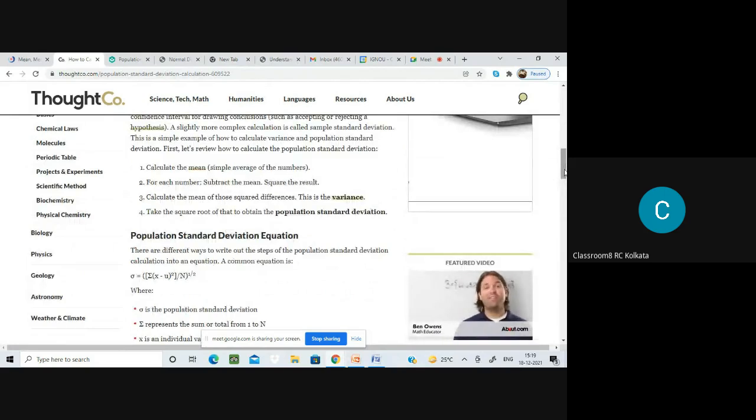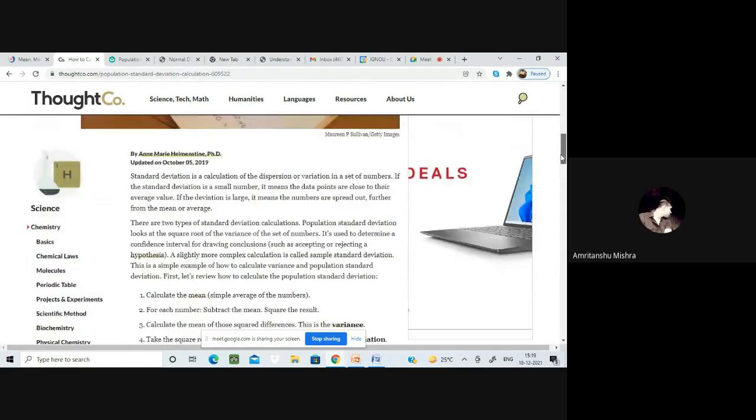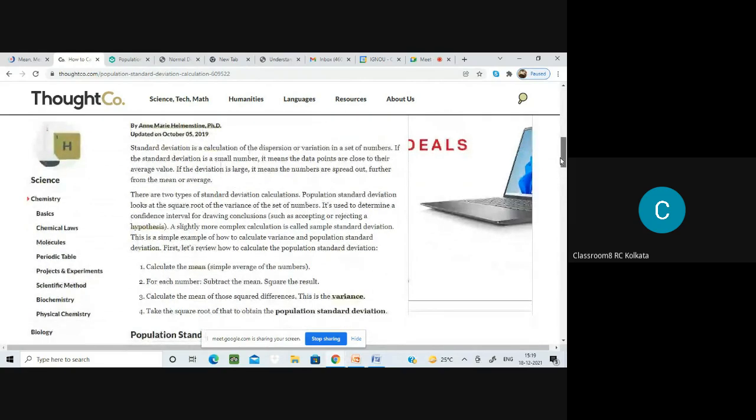Now, when we talk of standard deviation, what does it do? Standard deviation means you can say the variation in the set of numbers, when we are trying to calculate what is the variation within this set of numbers. So that is a standard deviation.